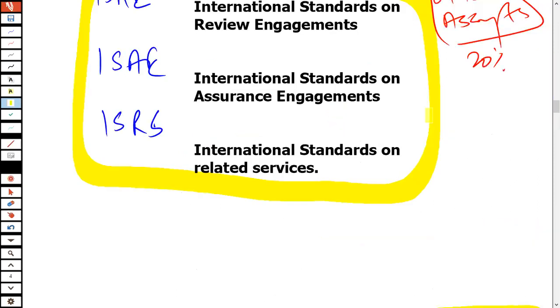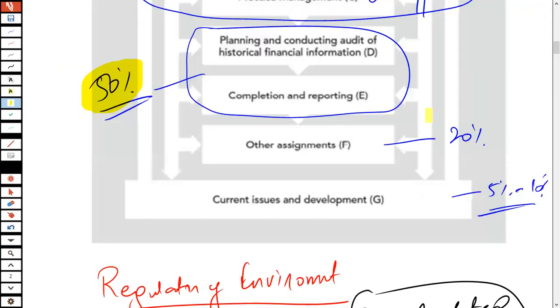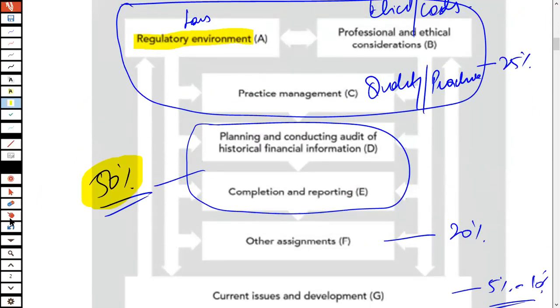What is this section D and E? This is what it is. This is the core area of the syllabus, where you would have to cover the ISA and the IFRS. I repeat, this is the core area of the syllabus, where you would have to cover the ISA and the IFRS.